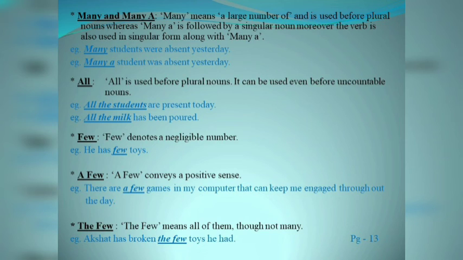Let me revise these three determiners once again. Few is used in negative sense, means hardly any. So if we say he has few toys, it means he has hardly any toys. Whereas a few means some, or we can say that a few is used in a positive sense, whereas the few refers to all of them. So when we say Akshat has broken the few toys he had, though he did not have many toys, he had some toys, and he had broken all the toys. Is it clear?